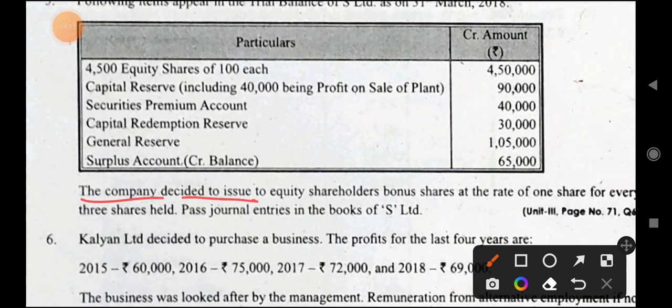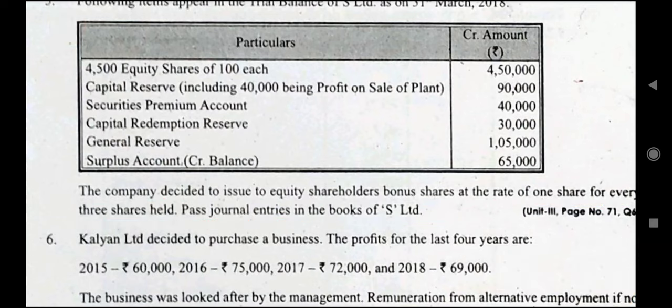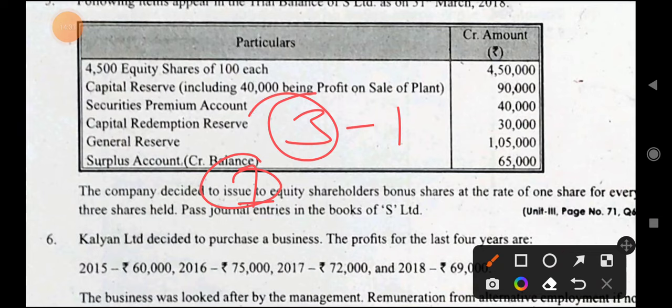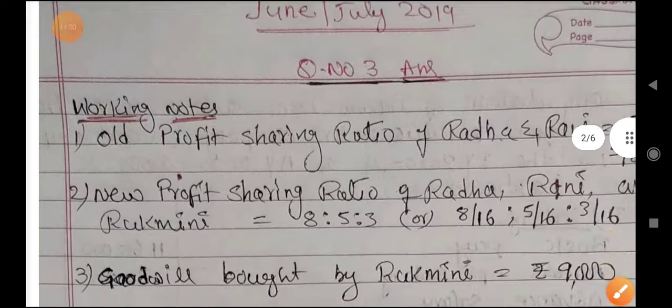The company decided to issue equity shareholders bonus shares at the rate of 1 share for every 3 shares held. Pass general entries in the books of S Limited. What they are saying, for every 3 shares, 1 bonus share. So 1 bonus share कब मिलेगा, अगर आपके पास 3 शेयर है तो. So what is the bonus ratio, means 1/3, 1 bonus share for every 3 shares. So 4500 इंटू 1/3 करें तो आपको कितना आ रहा, 3 1 जा 3 15 जा, सो 1500 आर द बोनस शेयर्स. लेट अस डू द कैलकुलेशन डायरेक्टली.